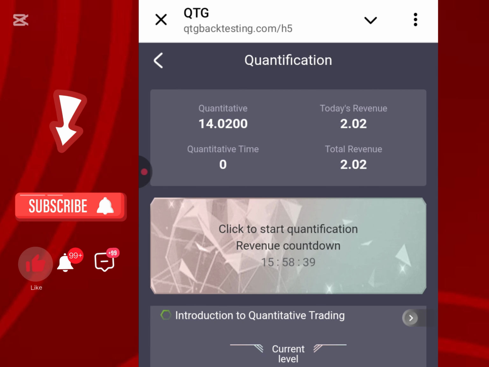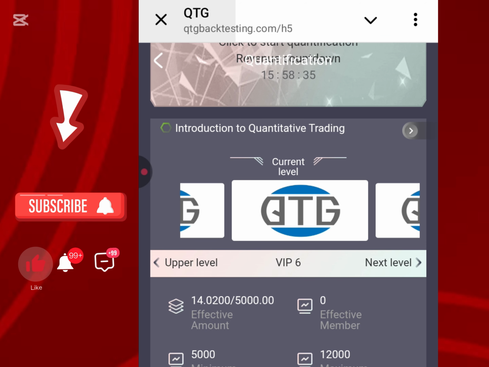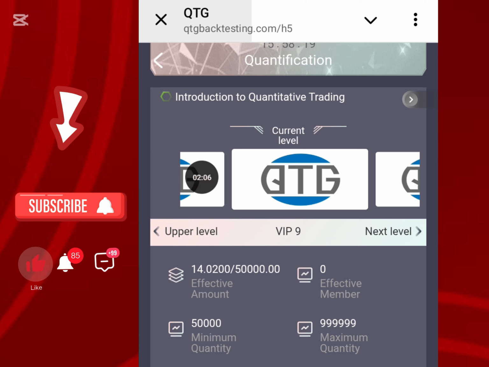Now I've already done my quantification process. So for you, after you are done recharging, if I click here now, you are going to see the VIP level is changing. You can start with around 20 USDT, 30 USDT, 50, 100, but I'm going low so that you guys can understand that you can also achieve this kind of result too. If you have been following my videos, you are going to understand everything I'm saying right now.